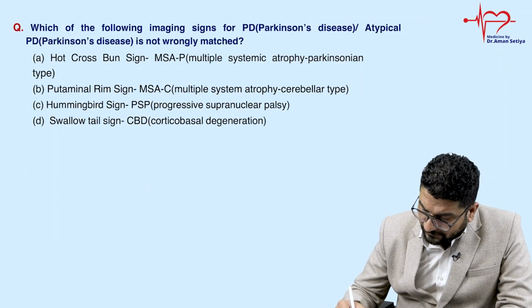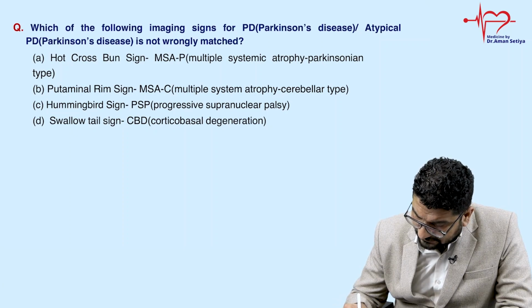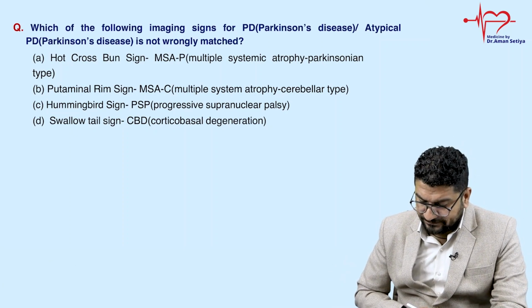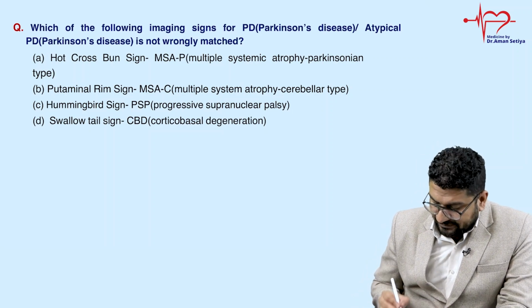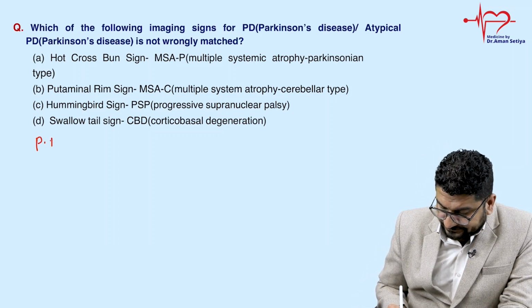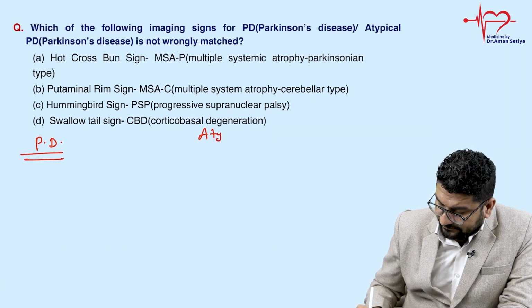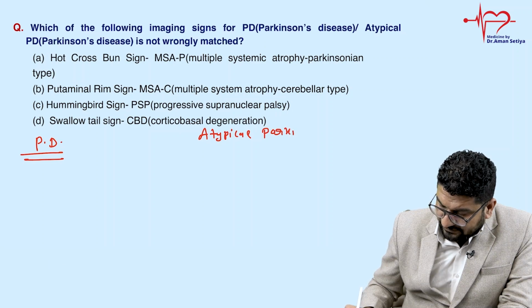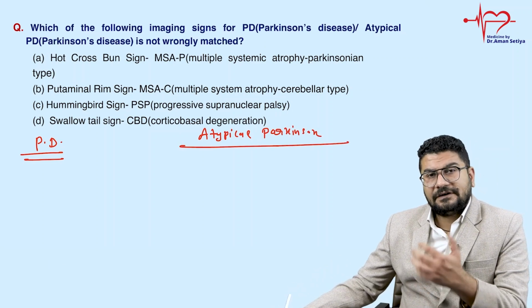Moving to the next question: is the following image a sign of Parkinson disease, and which atypical Parkinson sign is not wrongly matched? So basically they are asking what is the correct statement. So let's see first, hot cross bun sign. We have Parkinson disease and we have atypical Parkinson. Atypical Parkinson we sometimes also call Parkinson plus syndrome. So what do we have in Parkinson plus syndrome?